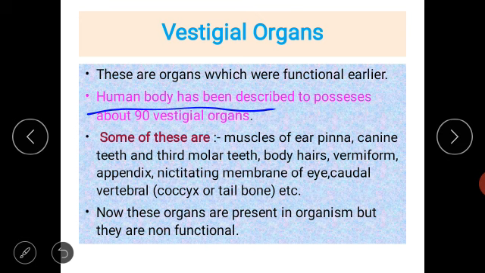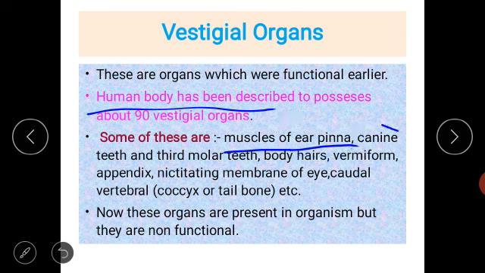These organs are still present in the human being but they are not functional at all. The name of the ear muscle is ear pinna. This muscle is still present in the human being to move the ears, but it is non-functional, which is why we can't move our ears.